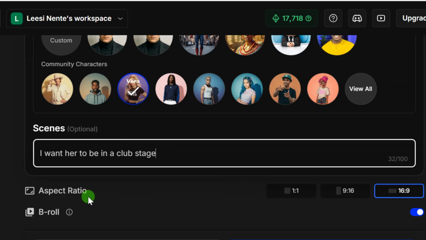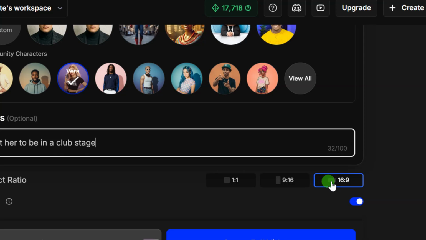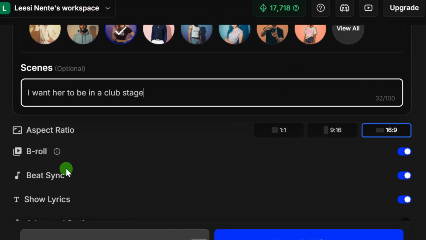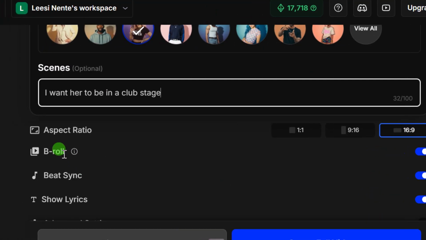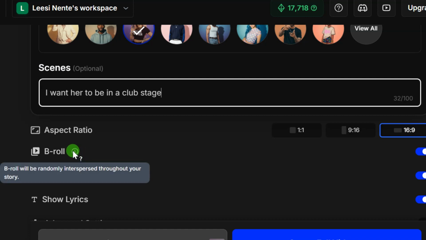So after that, you come down here and select your aspect ratio. So for this aspect ratio, we are going to be creating this music for a 16:9 aspect ratio. That is the YouTube normal video size. After that, you can enable either of these options. If you want to have a B-roll over your video, meaning if you want to have extra footages over your video, then you can enable the B-roll option.